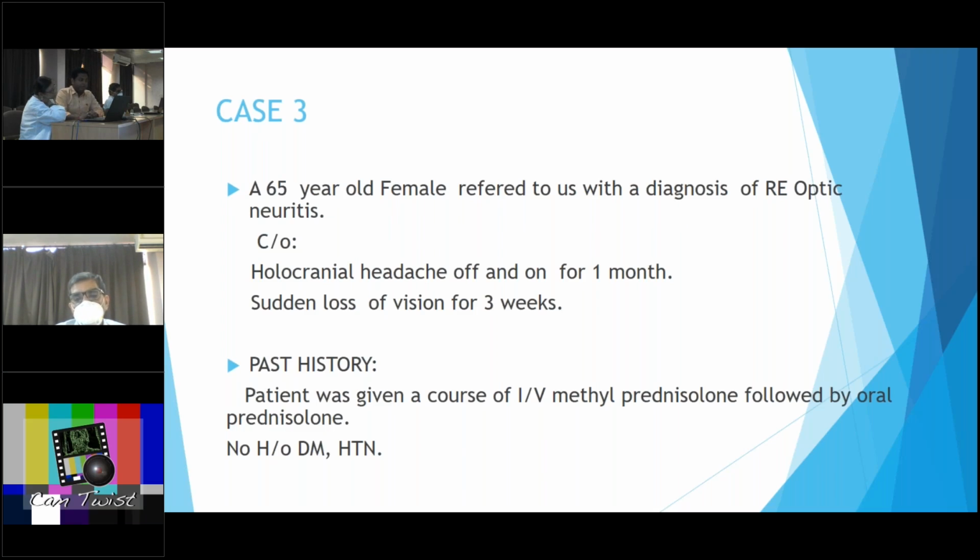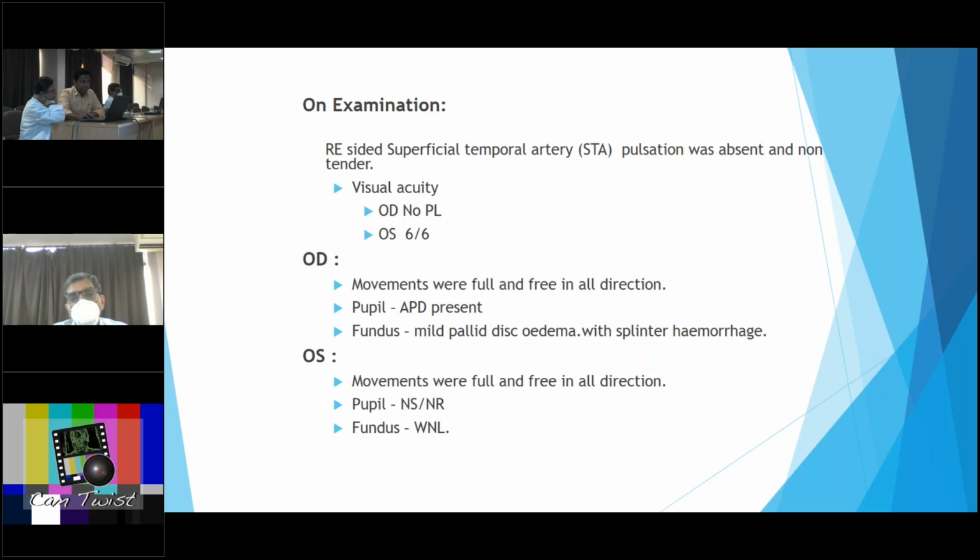Then coming on to case 3, a 65-year-old female referred to us with a diagnosis of right eye optic neuritis, with chief complaint of holocranial headache on and off for 1 month and sudden loss of vision for 3 weeks. Past history: the patient was on a course of IV methylprednisolone followed by oral prednisolone for optic neuritis according to the ONTT trial. There was no history of diabetes mellitus and hypertension.